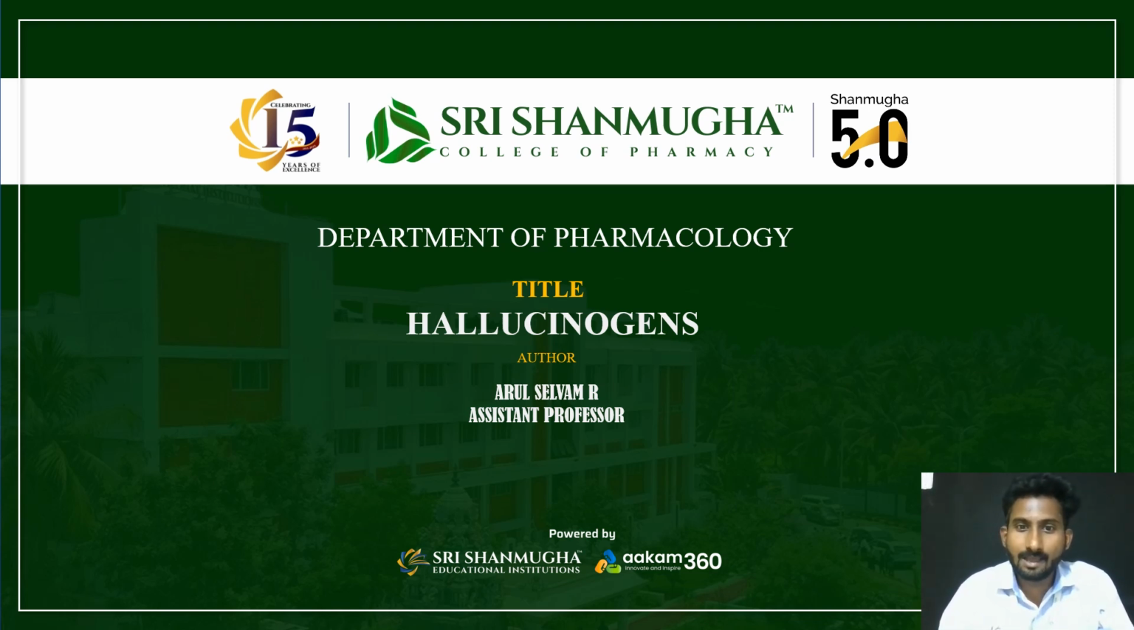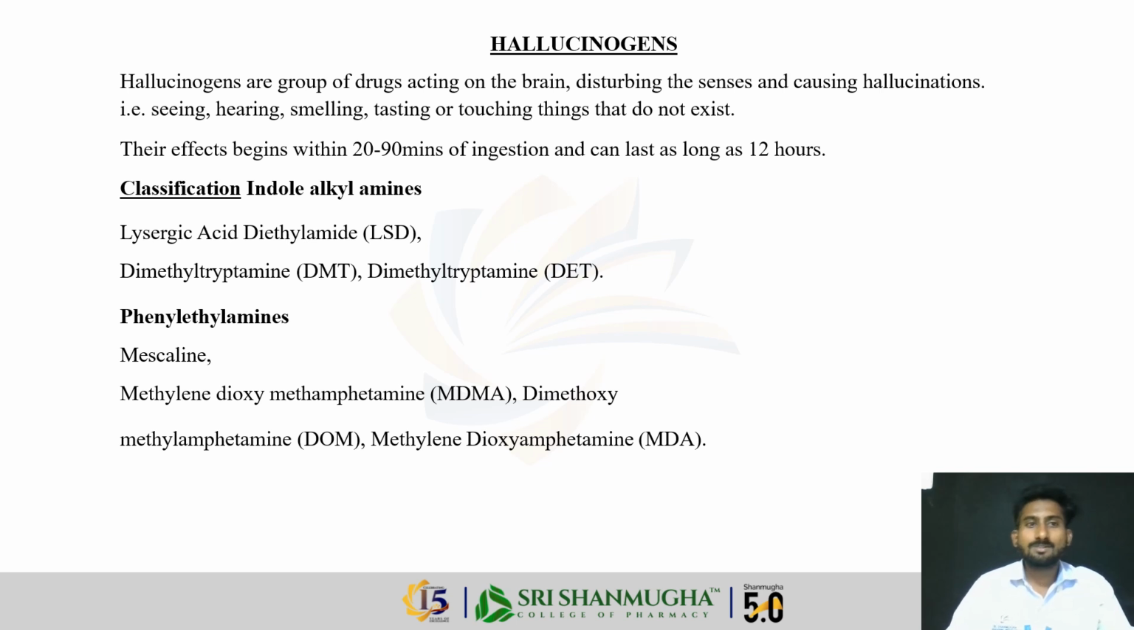Today our lecture topic is hallucinogens. So what are hallucinogens? Hallucinogens are a group of drugs acting on the brain, disturbing the senses and causing hallucination. Drugs that cause hallucination are called hallucinogens. Hallucination is seeing, hearing, smelling, tasting or touching things that do not exist. Their effect begins within 20 to 90 minutes of injection and can last as long as 12 hours.